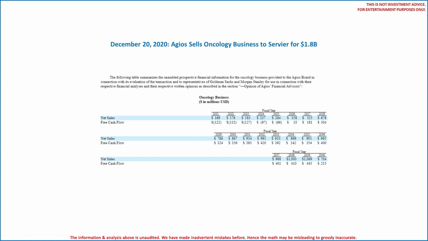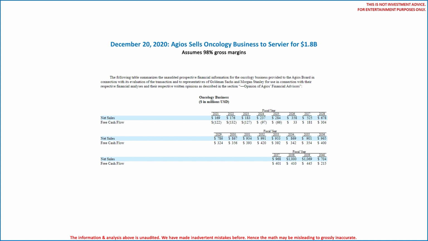Next. On December 20, 2020, AGIO Pharmaceuticals announced it was selling its oncology business, including Tesaro, to Servier for $1.8 billion. Here is the financial forecast AGIO provided Servier. Now AGIO did not include a gross margin forecast, but we know actual product gross margins were 98% before the sale, so this analysis assumes 98% gross margins.